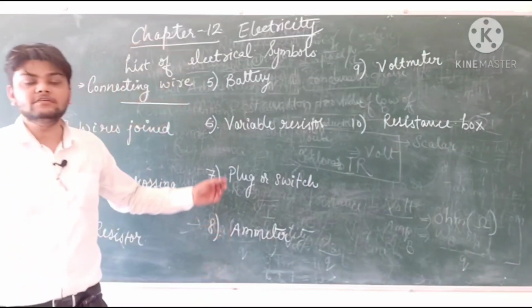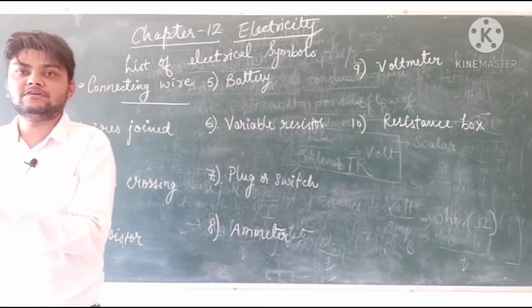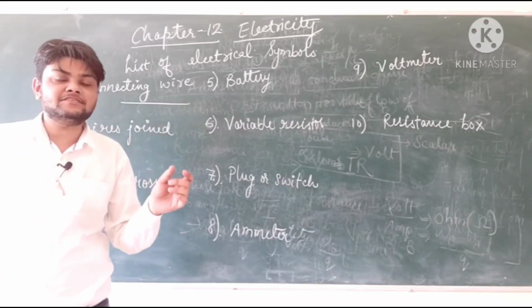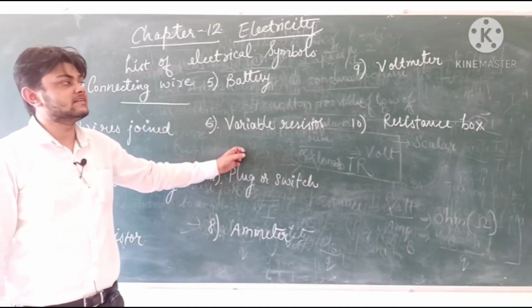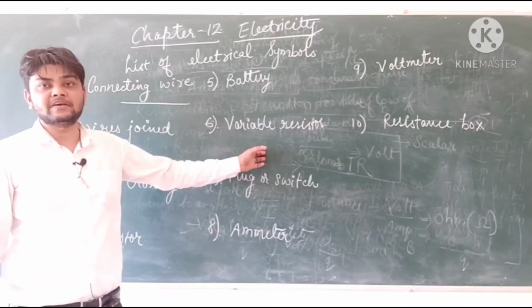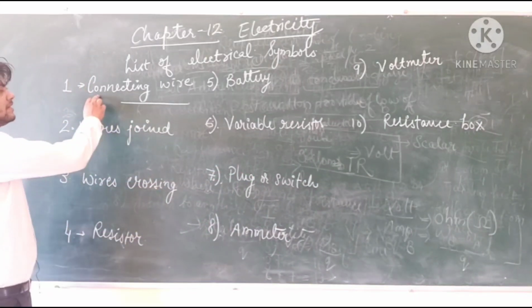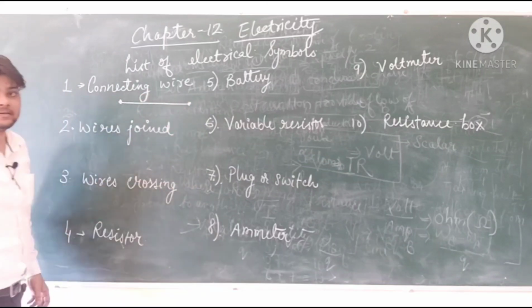Before we move on to the combination of series and parallel resistance, we have to understand how any electrical equipment is represented in an electrical circuit. Therefore, we have a list of 10 things which we require to make an electrical circuit, where a connecting wire will be simply represented by a line.